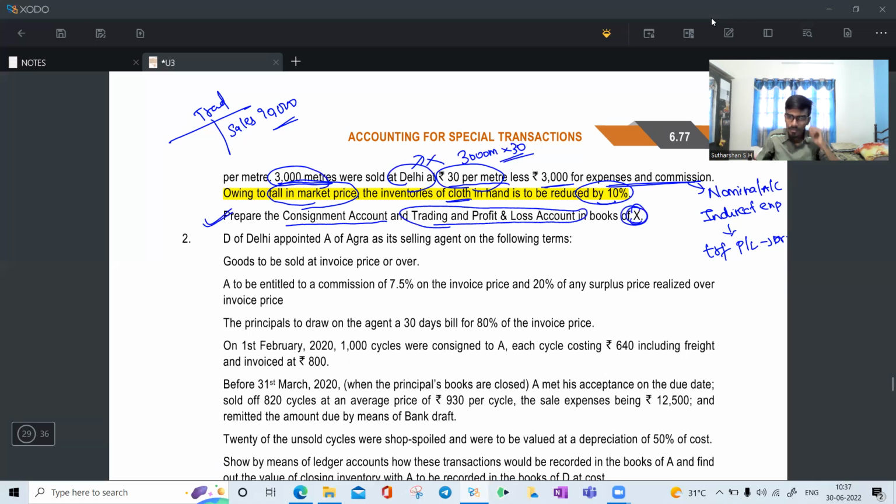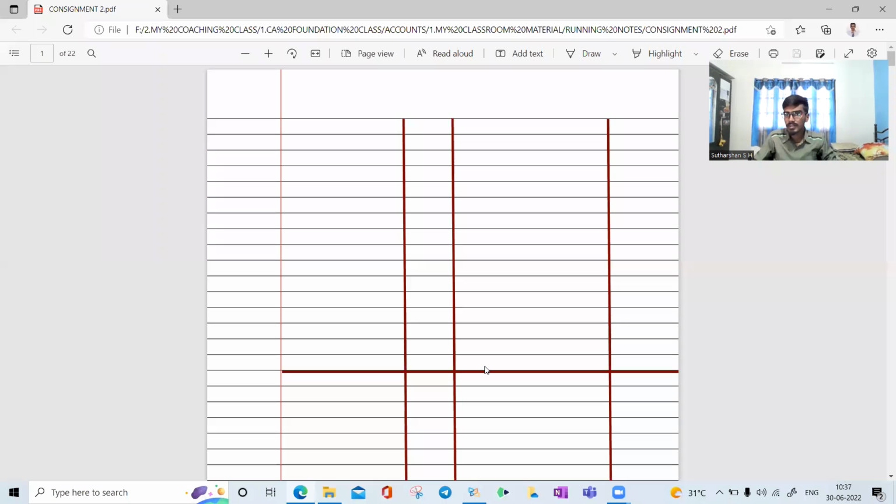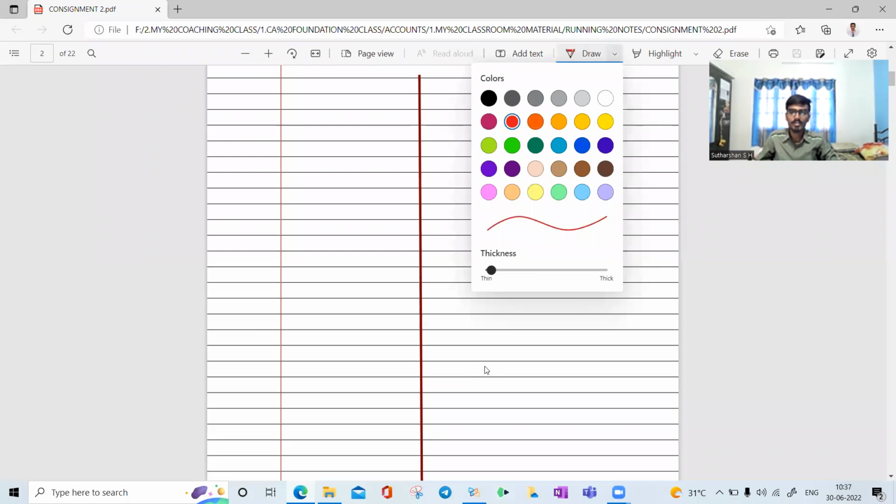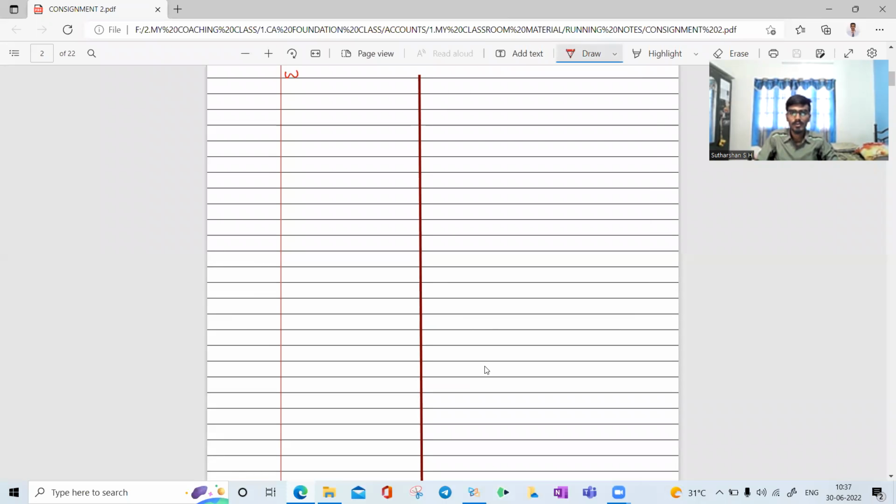Shall we prepare? Yes. First, we will prepare working notes. After that, we will move on to the next topics. Okay. First, we will prepare the working notes.